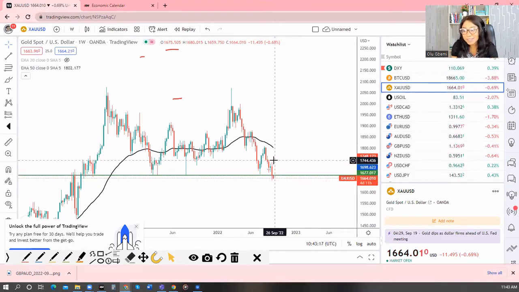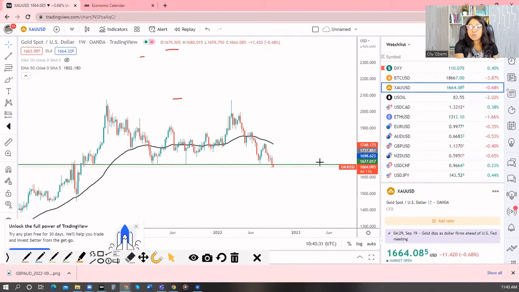I think it is still the interest rate decision that will help us determine better. If the USD gets really strong, of course, we would expect this to move down a little bit. But that may also mean that by the time price is playing below here, gold gets too cheap for the production cost, and so we may see some big move back to the upside at some point.